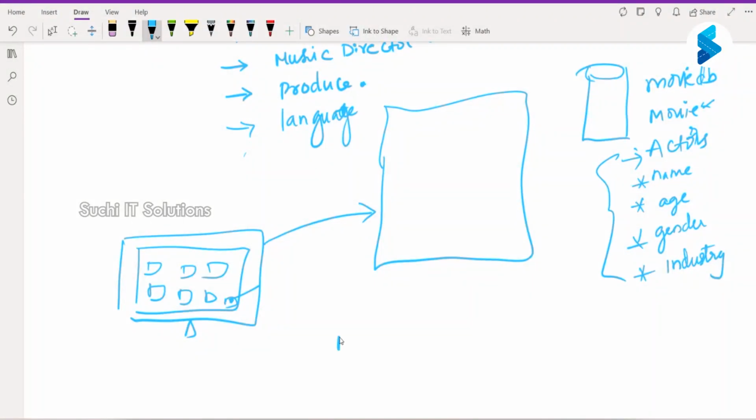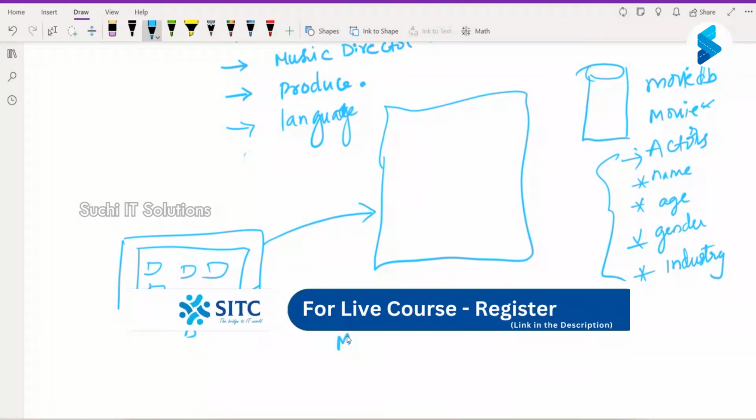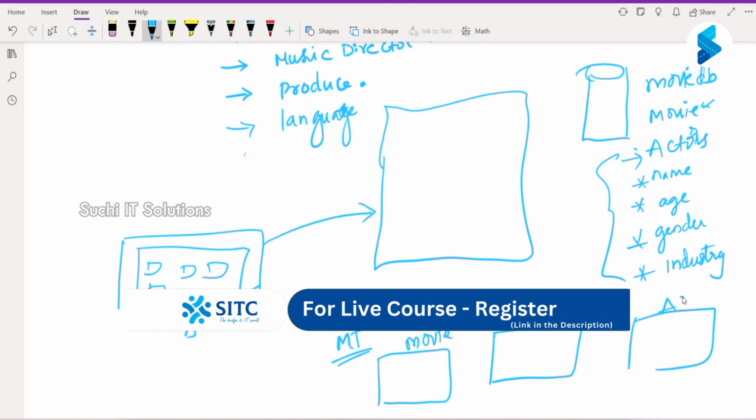Now a movie can have multiple actors. So I have a movie table, which can store only movie names, and I have to have one more table which can store movie actors, and another table which only has actors' information, because one actor can act in multiple movies. One actor will not always work in one movie. One actor can work in multiple movies.